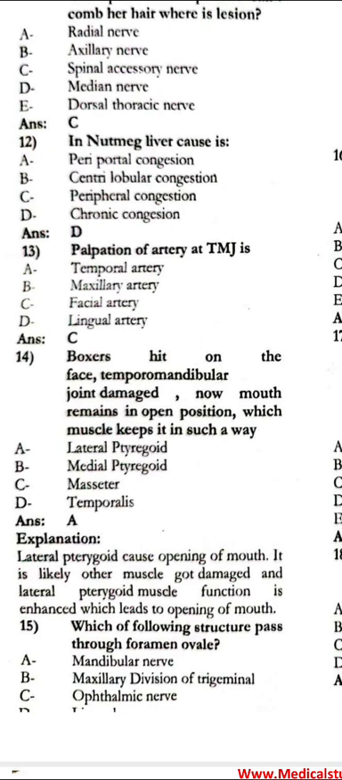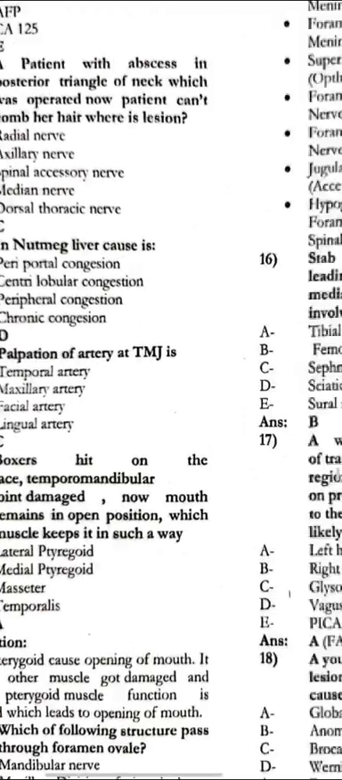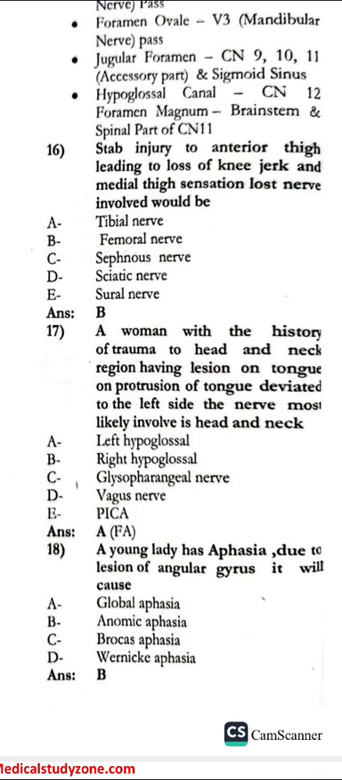Which of the following structures passes through the foramen ovale? That is the mandibular nerve. Next, a stab injury to the anterior thigh leading to loss of the knee jerk and loss of medial thigh sensation. The nerve involved would be the femoral nerve.